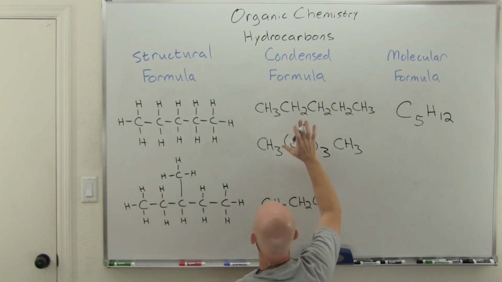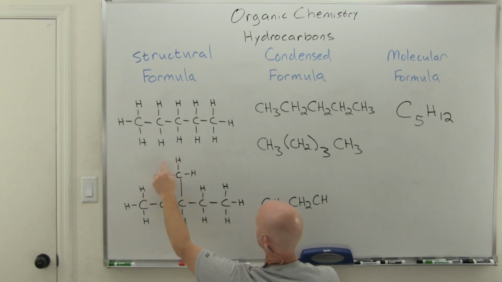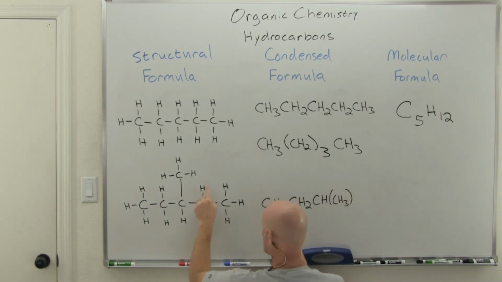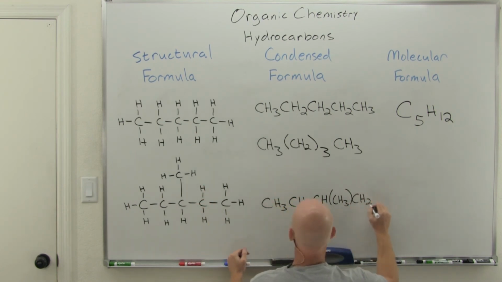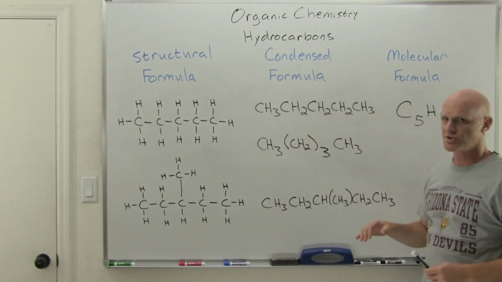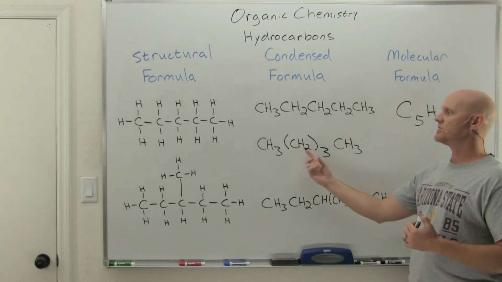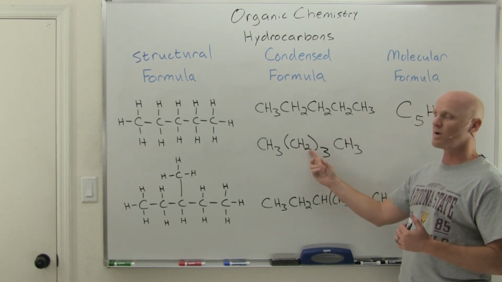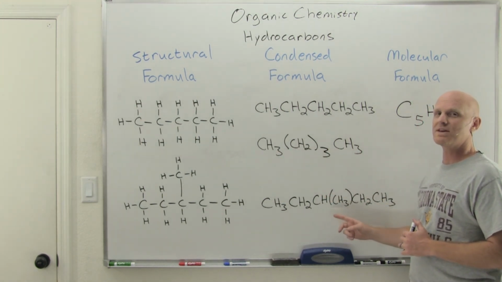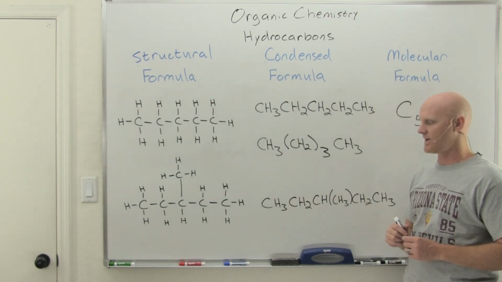The way this works with these condensed formulas is if your branch is a single atom, you just write it next after the H. But if it's got many atoms, as this one does, this is a CH3 group, you're going to put that in parentheses as well. And then go continuing on back down the chain, CH2, and then C with 3 H's, CH3. And that would be a proper condensed formula. What you'll notice is that there are actually 2 different situations where we use parentheses, which can make it a little confusing. When you see a CH2 in parentheses, it means a number of repeating units. But if you see anything other than a CH2 in parentheses, it means it's a branch coming off the chain, and you've got a branched alkane instead of a straight chain alkane.